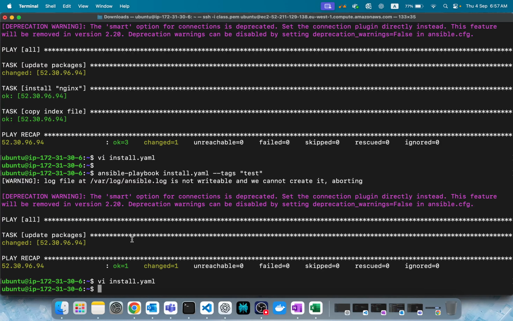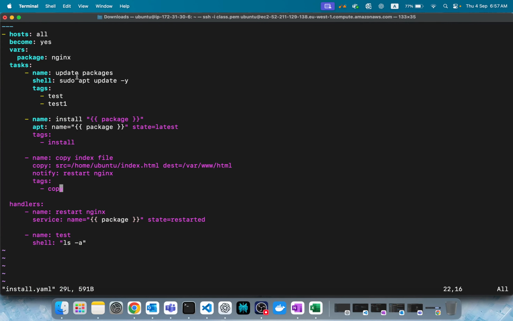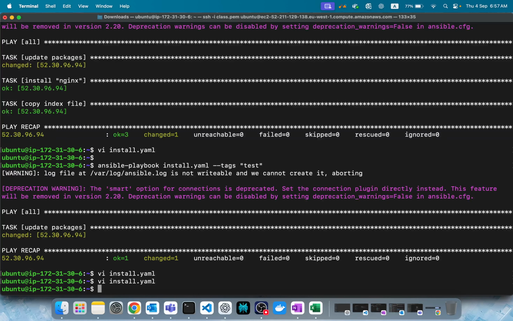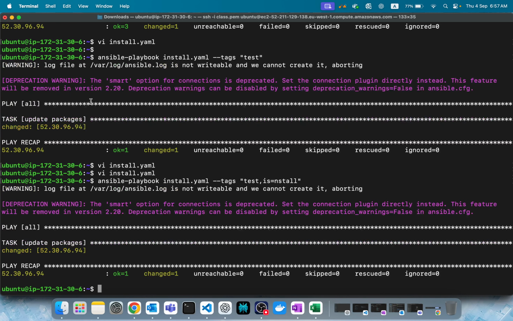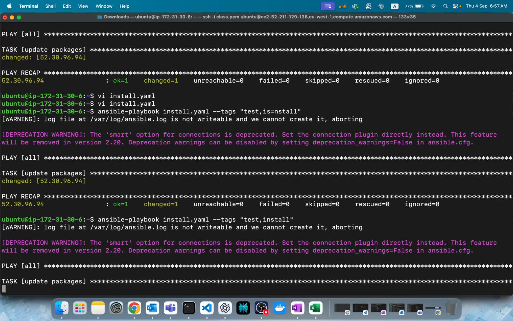Like that, you can run a specific task in a playbook with the help of tags. You can use tags not just for that, but for identification also. The task name, if you see, can be long, and we may not remember it, but with tags maybe we can. So tags are helpful like this. Let's say you want to run two, just put a comma, and what else? Install. It'll update and install, if it is correct. See, install is wrong, right? I gave it wrong, so that's why it skipped. Now it will work.